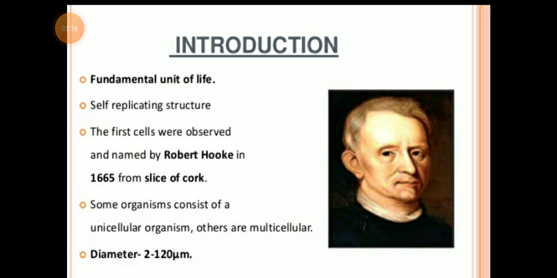In fact, he saw the dead cells of the plant, only the cell wall, which looked like an empty room. These dead cells had lost their living content, and he called these small rooms cellulae, now termed cells. Cellula is a Latin word which means a little room. Now, some organisms are unicellular and others are multicellular. Cell diameter is 2 to 120 micrometers.